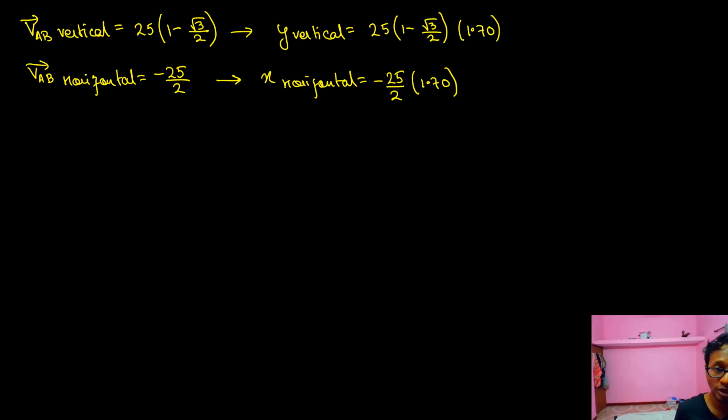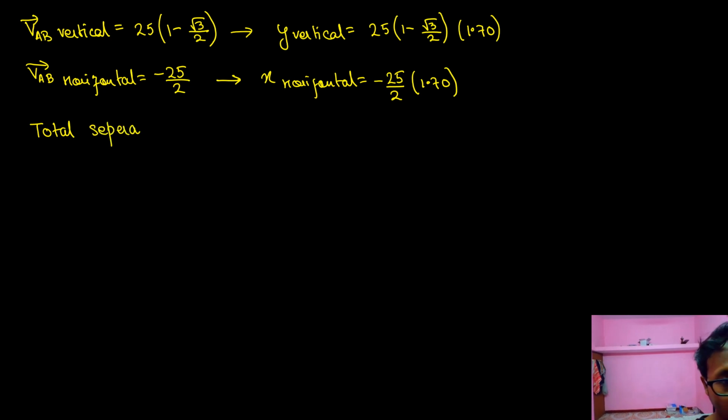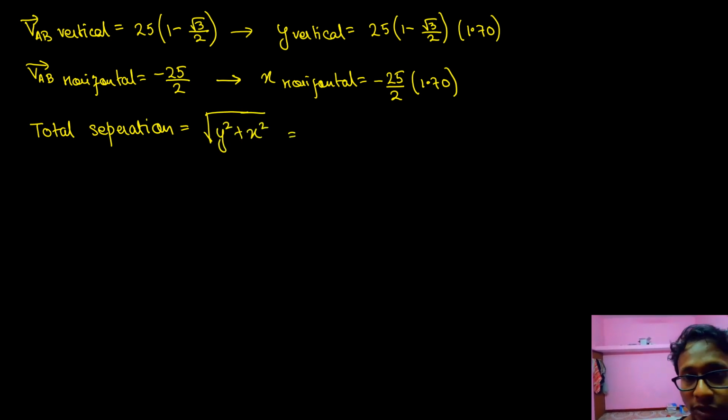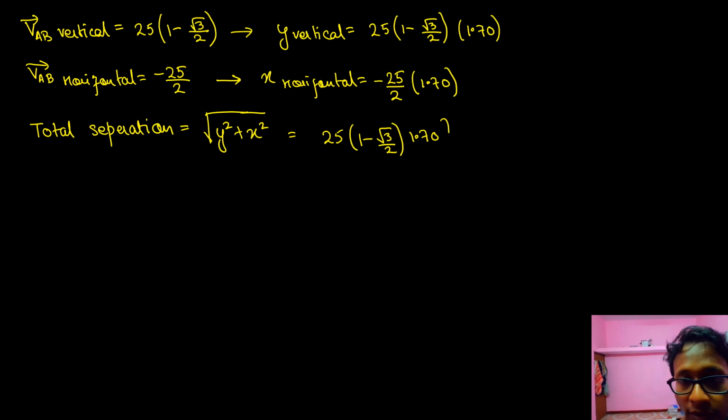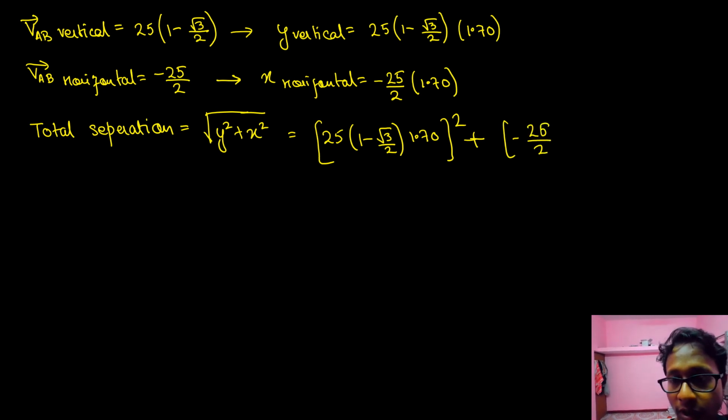Achha. What is the total separation? Total separation is equal to under root of y component square plus x component square. Can I take 25 into (1 minus root 3 by 2) into 1.70, whole square, plus (minus 25 by 2 into 1.70) whole square, under root.